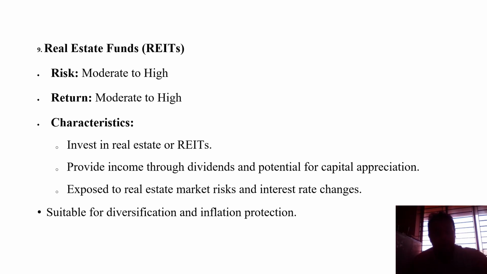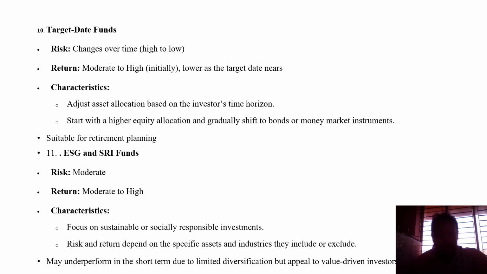Then the next slide talks about target date funds, then ESG and SRI funds. Target date funds change over time, date wise, from high to low and low to high. Return will be moderate to high initially, then lower as the target date nears. One of the characteristics of these funds is that they adjust the asset allocation based on the investor's time horizon, when exactly they can invest, and when they want to buy and sell.